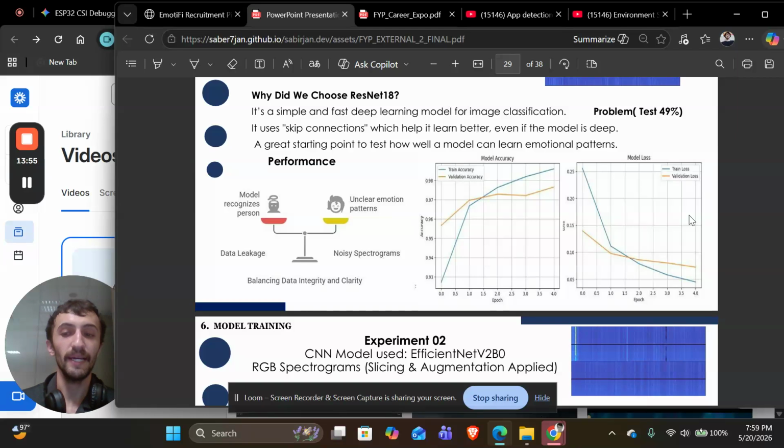What we had is low bias initially, but high variance. High variance because there was a lot of noise, and there was a problem with the model architecture. That's why our model overfitted. We learned from this experiment that we should not use raw CSI spectrogram images. We have to filter it. We have to augment it.